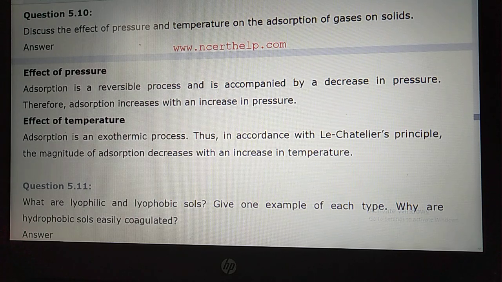And for the effect of temperature, adsorption is an exothermic process. According to Le Chatelier's principle, if you increase the temperature, the reaction will go in the reverse direction, and if it goes in the reverse direction, adsorption will decrease. So dear students, always try to understand that at high pressure adsorption will increase, and at high temperature adsorption will decrease.